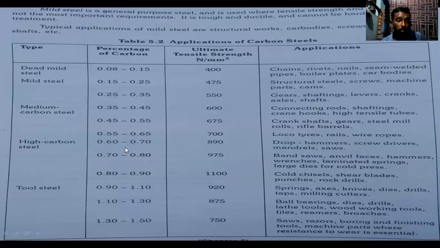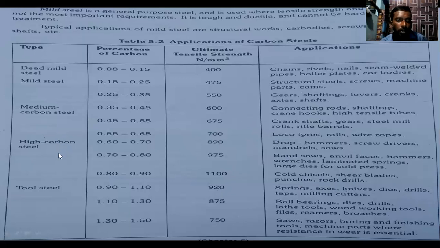And again we are increasing the carbon content, to 0.80 to 0.90 in high carbon steel. So the ultimate strength is 1101. So what are the applications? See here: cold chisels, shear blades, punches and rock drills. So these are the applications of the high carbon steel.